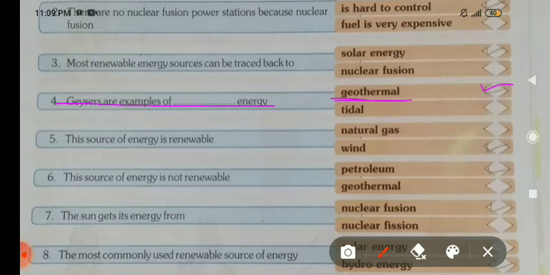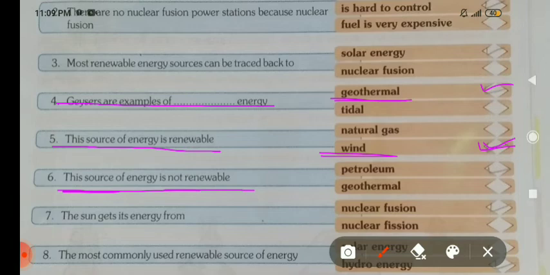Fifth, this source of energy is renewable. It is wind energy. Wind energy is a renewable source of energy. It can be used again and again. Sixth, this source of energy is not renewable.